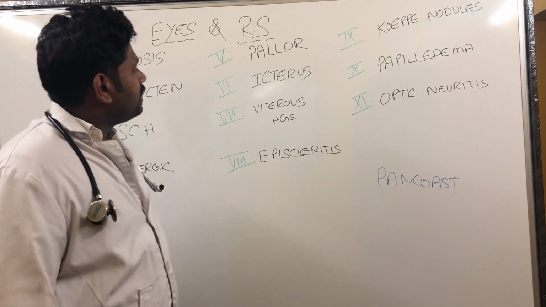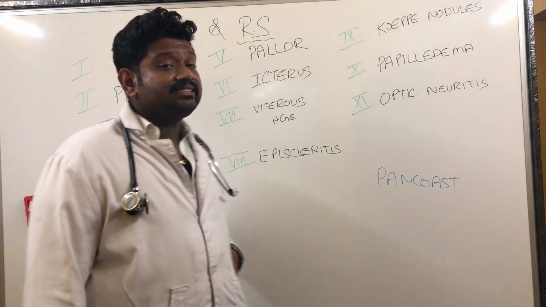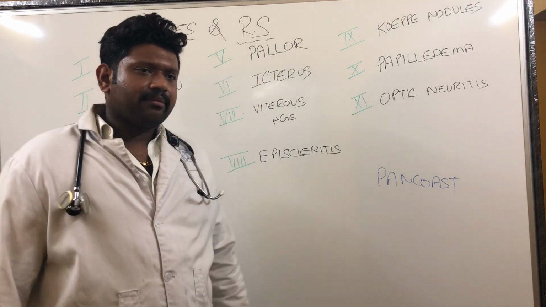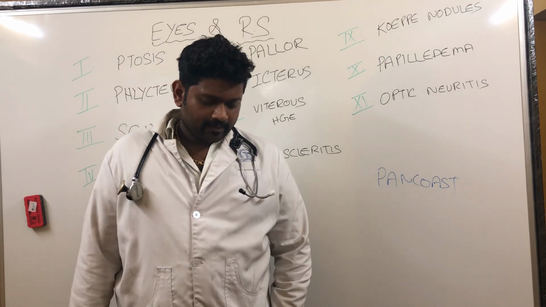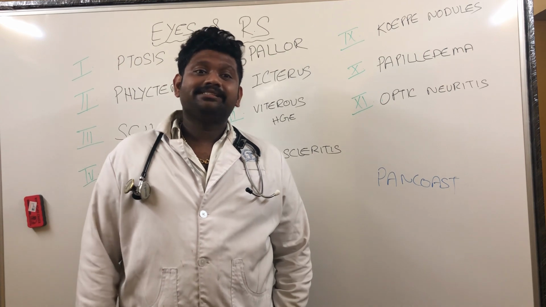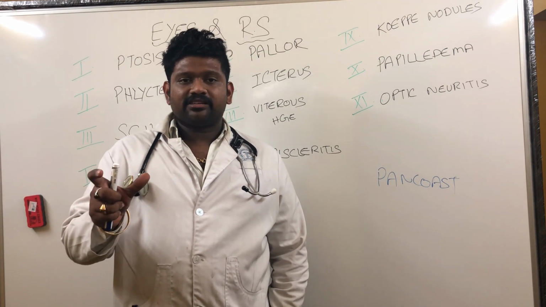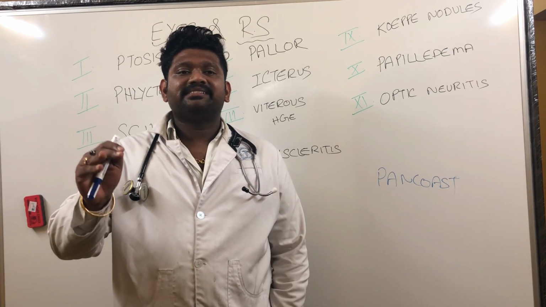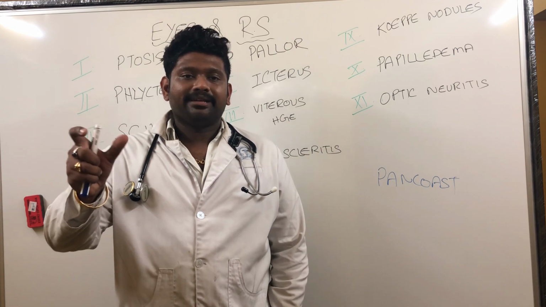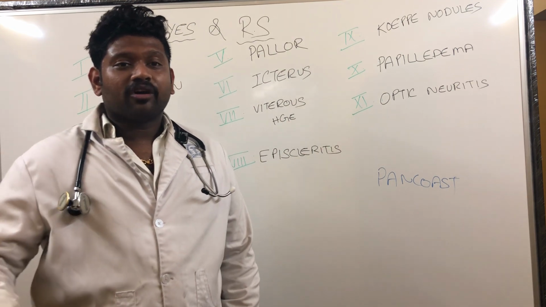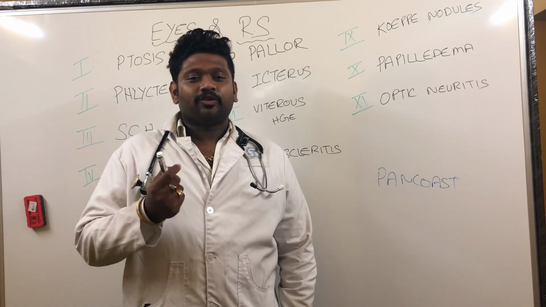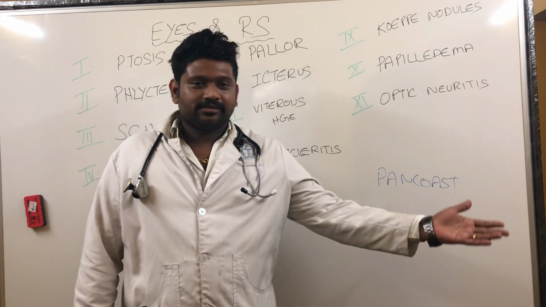Right. Next eye finding is vitreous hemorrhage. Vitreous hemorrhage, you would have read in Ophthal, third year, one very important question, Eales disease. Eales disease is also called periphlebitis retinae. It is because of tuberculosis. So tuberculosis, we are in India, tuberculosis is very common.